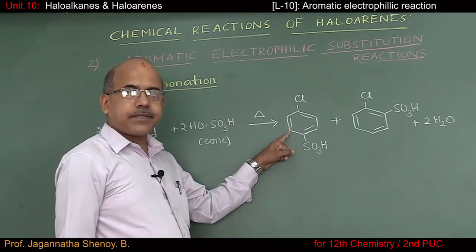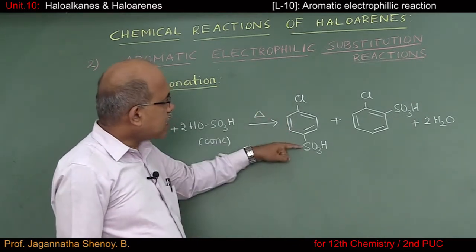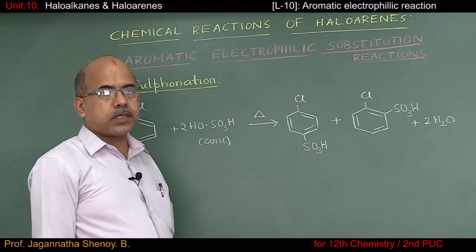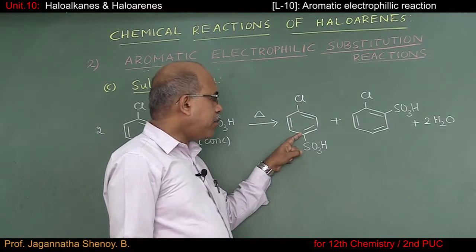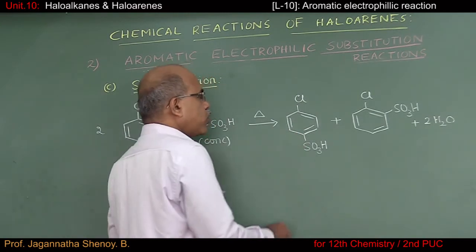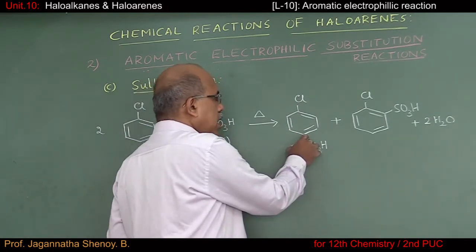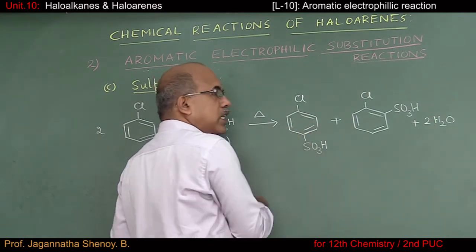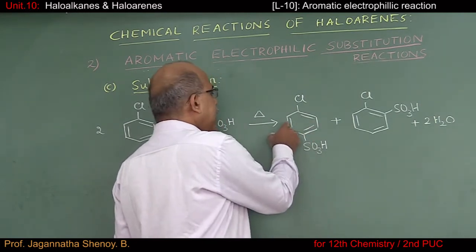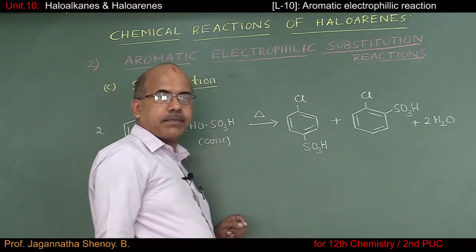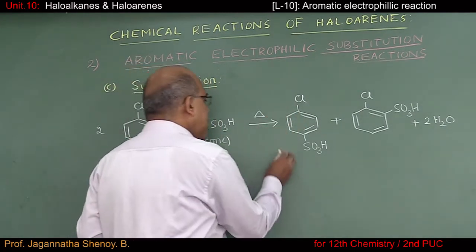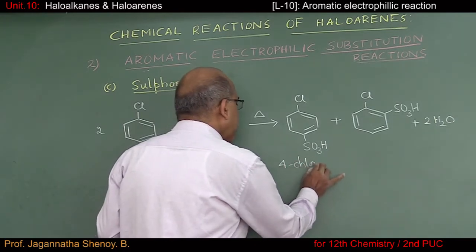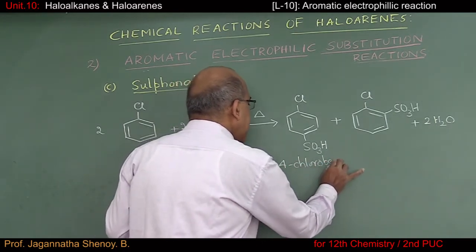In this case, SO3H group gets a priority over chloro group. That's why the carbon atom carrying SO3H group should be numbered 1. Then I'll start numbering either towards the right or towards the left. So this is the 2nd, 3rd and the 4th carbon atom. That's why IUPAC name of this compound is 4-chlorobenzene.